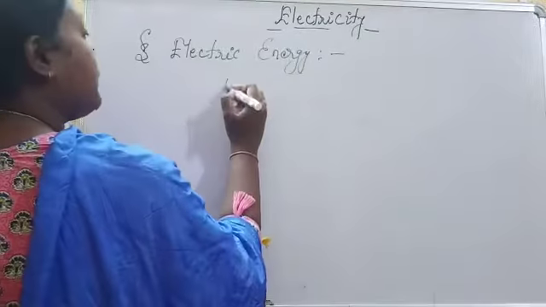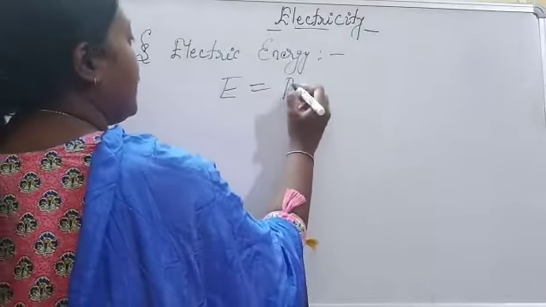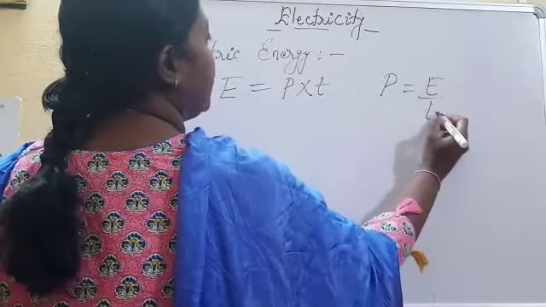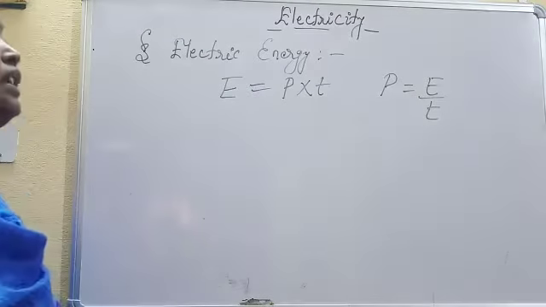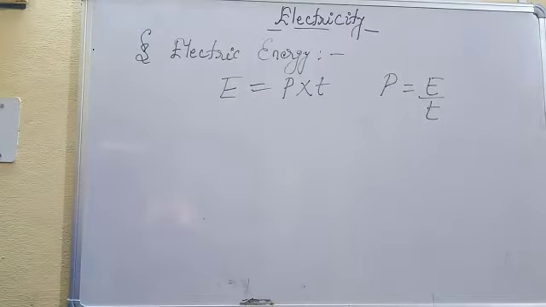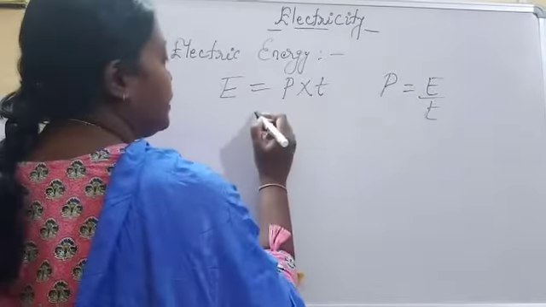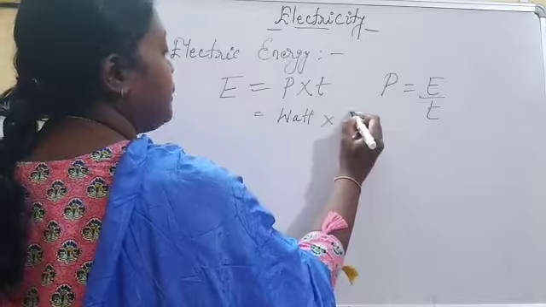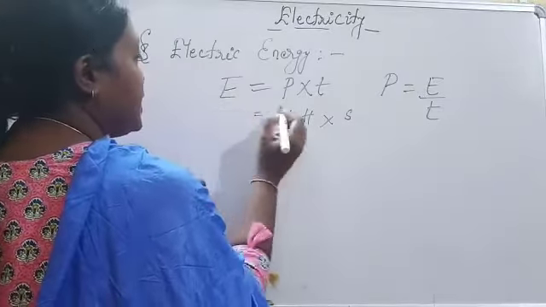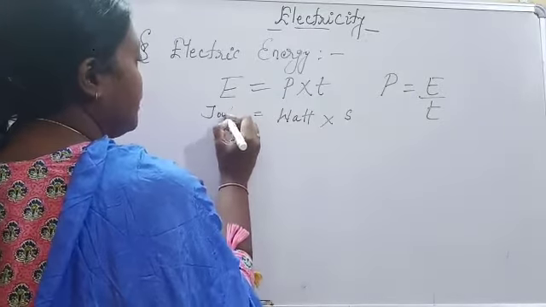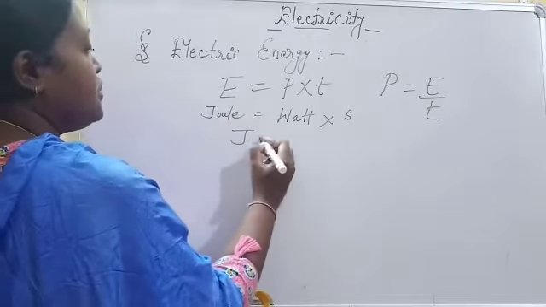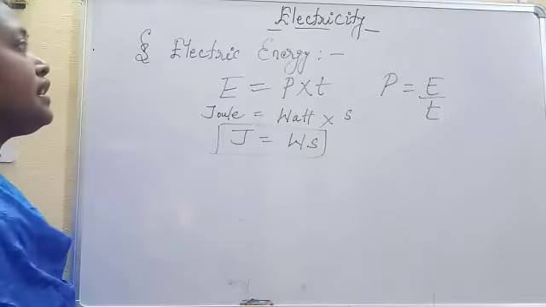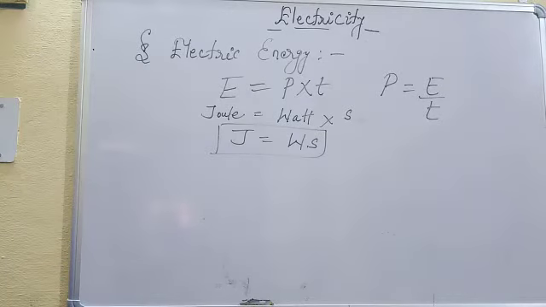Electrical energy is expressed as power into time. Since power is equal to energy upon time, therefore energy will be equal to power into time. What is the unit of power? Watt. What is the unit of time? Second. This watt into second is known as joule. That is, joule is equal to watt into second. This is the SI unit of electrical energy.